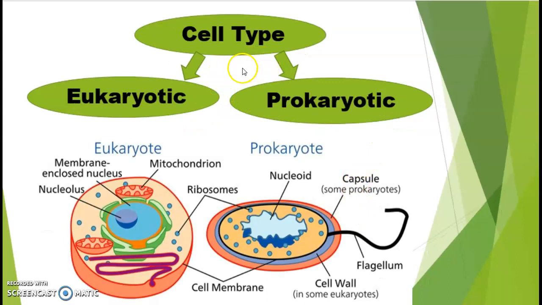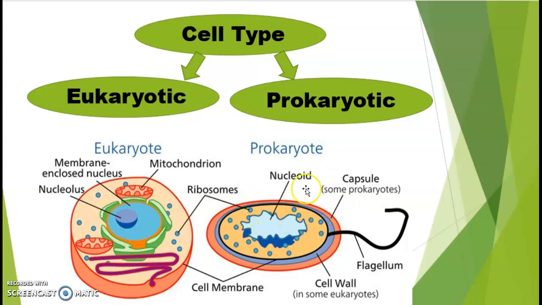Now, cells are divided into two types. One is eukaryotic cell, that means a more developed cell, and the other is prokaryotic cell. This is not a developed cell, a primitive type of cell. Eukaryotic cells are found in multicellular organisms and prokaryotic cells are found in most of the unicellular organisms. Now you can see from this picture, this is a prokaryotic cell and this is a eukaryotic cell.